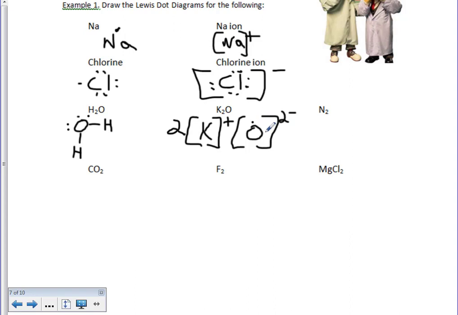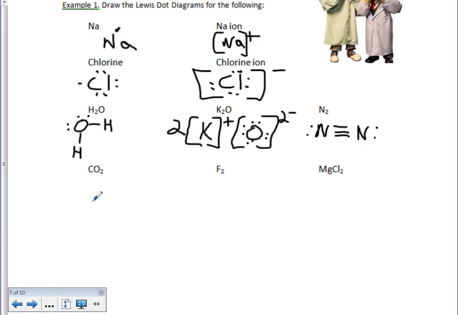And we have 1, 2, 3, 4, 5, 6, 7, 8 valence electrons around that oxygen. N2, one of the trickier diatomics. We know nitrogen has 5 valence electrons, so we have 1, 2, 3, 4, 5 to share with the other nitrogen, which is indeed going to have 2 other lone pairs. So 2, 4, 6, 8, 2, 4, 6, 8, and everybody's happy there.